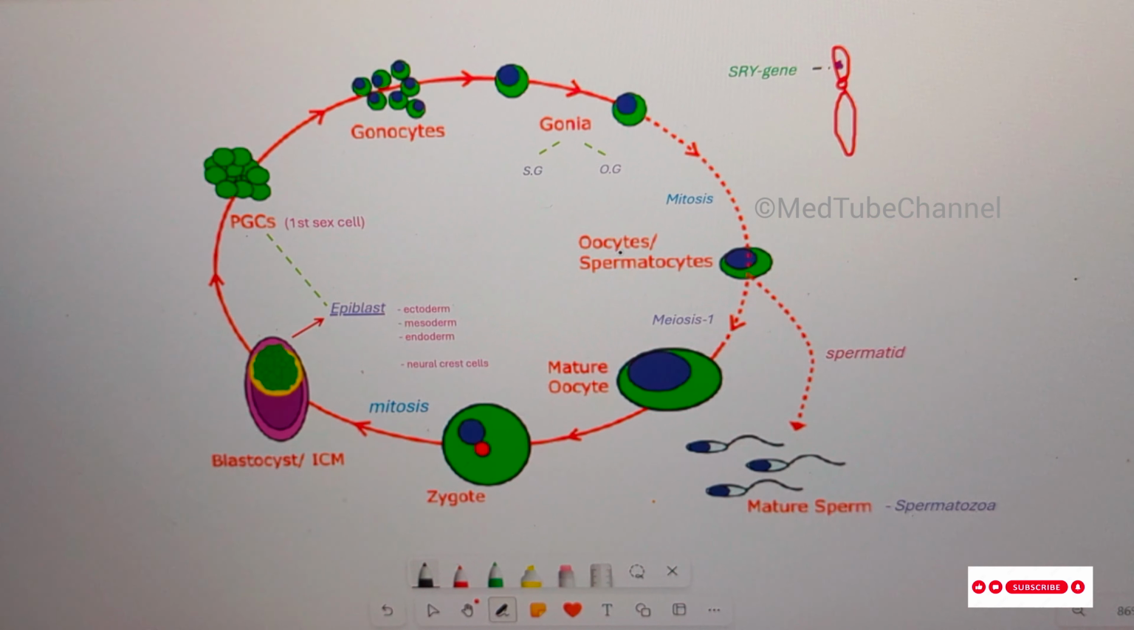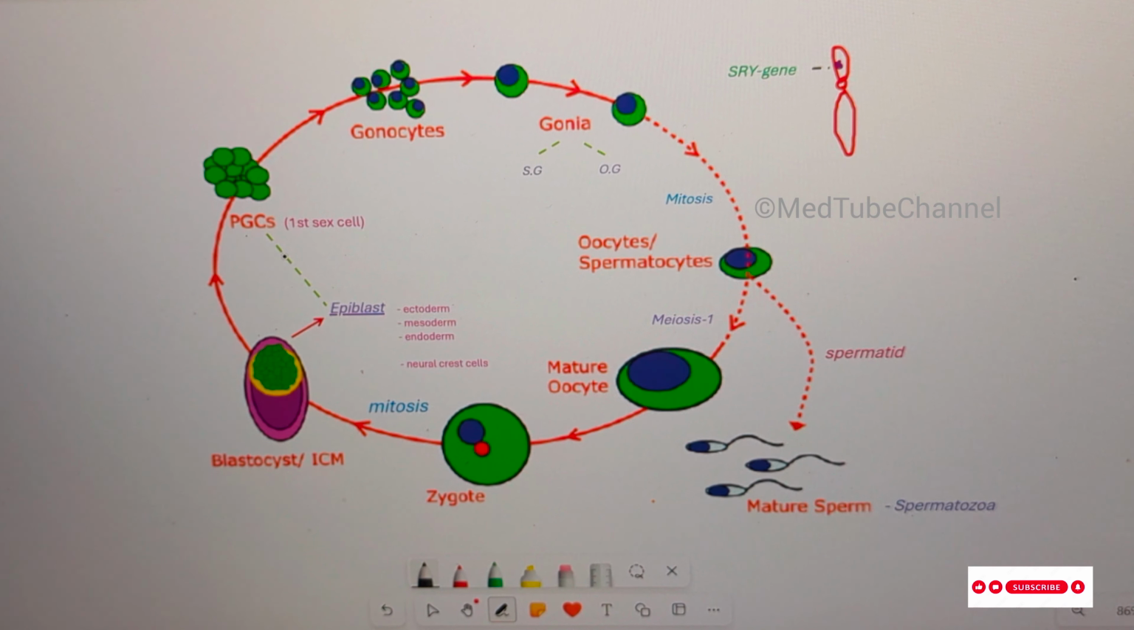This cycle starts with the father contributing spermatozoa and the mother providing the oocyte, leading to the formation of the zygote. We begin with the zygote, which undergoes mitosis, forming the blastocyst. The blastocyst contains the inner cell mass. The inner cell mass gives rise to the epiblast, which forms the primordial germ cells.